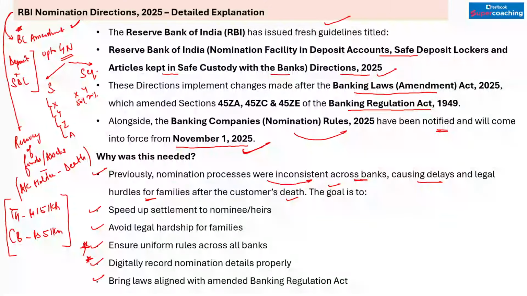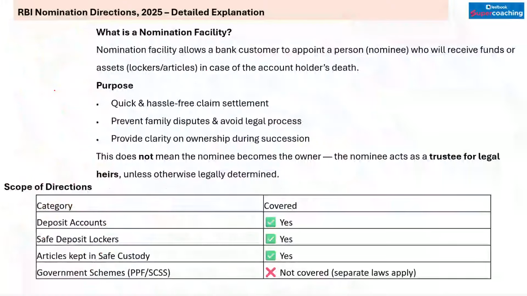the Banking Law Amendment. अब यहाँ पे हमें क्या क्या चीजें याद रखनी है जहां से क्वेश्चन एग्जामिनेशन में पूछे जाएंगे. What is this nomination facility? Nomination facility का मतलब है जब whenever you open up a deposit account or maybe a safe deposit locker with the bank, and in case of your absence at the time of your death, who is going to recover the funds, who is going to receive the funds, that is decided by the term, that is nominee.